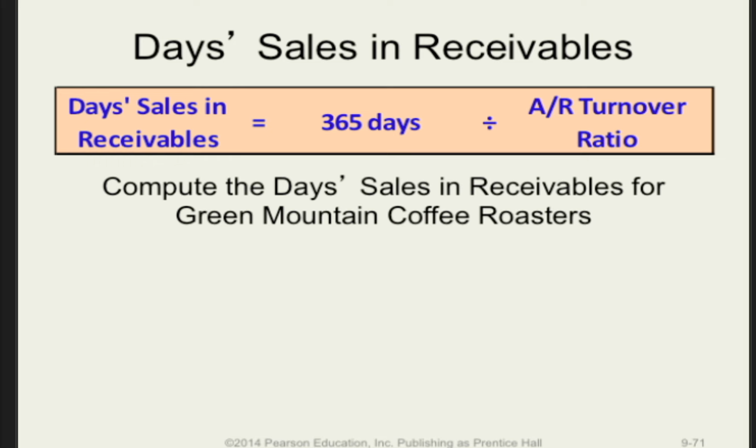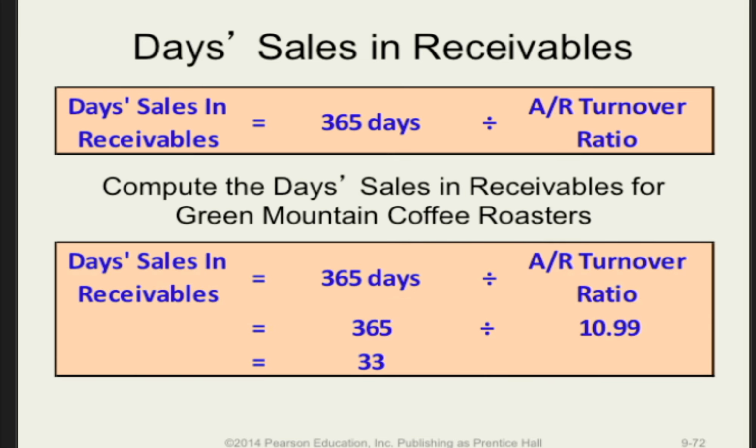The days sales in receivables is an indicator of the age of receivables. As this number goes up, it is an indicator that collections on receivables are slowing down. Using the information for Green Mountain Coffee Roasters, compute the days sales in receivables number. The days sales in receivables for the period is, rounding to the nearest whole day, 33. So to do that, we just used the ratio we already calculated for accounts receivable turnover and obviously a 365-day year.